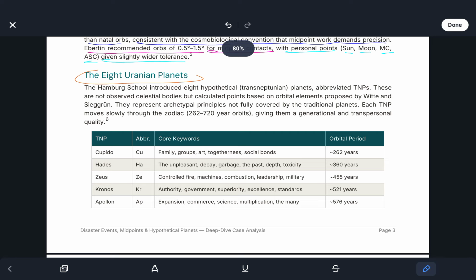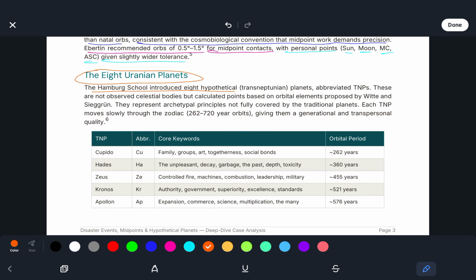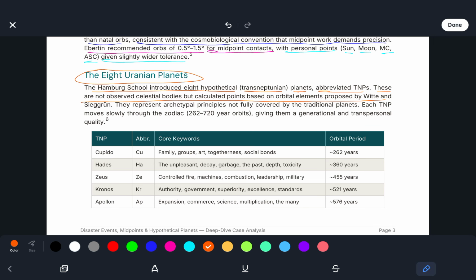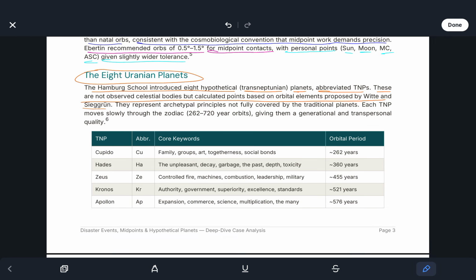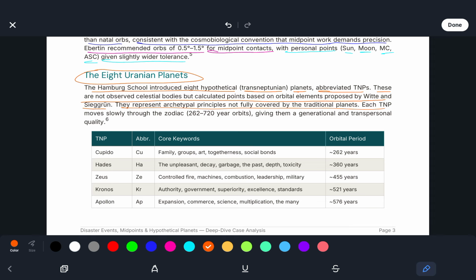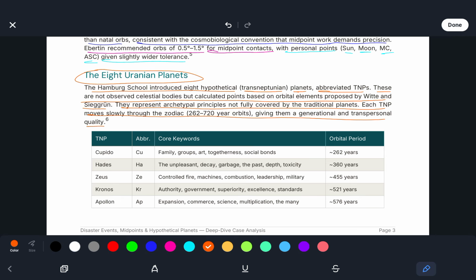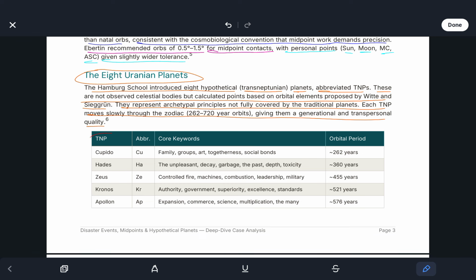And the 8 Uranian planets. The Hamburg School introduced 8 hypothetical trans-Neptunian planets, abbreviated TNPs. These are not observed celestial bodies, but calculated points based on orbital elements proposed by Witte and Sieggrün. They represent archetypal principles not fully covered by the traditional planets. Each TNP moves slowly through the zodiac, with 262 to 720-year orbits, giving them a generational and transpersonal quality. So we have our TNP, abbreviation, core keywords, as well as its orbital period.